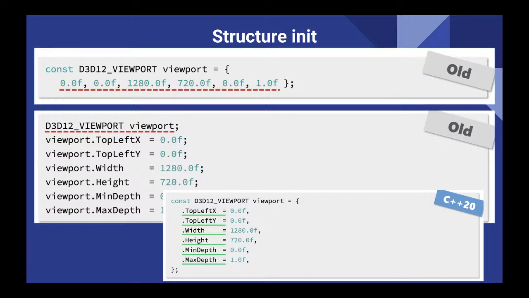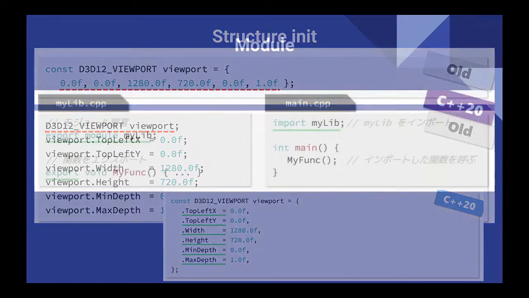Inside of a structure, they have this definition, and then we have to have this definition, and we cannot use a const. But after C++20, they added the const structure, which is good.